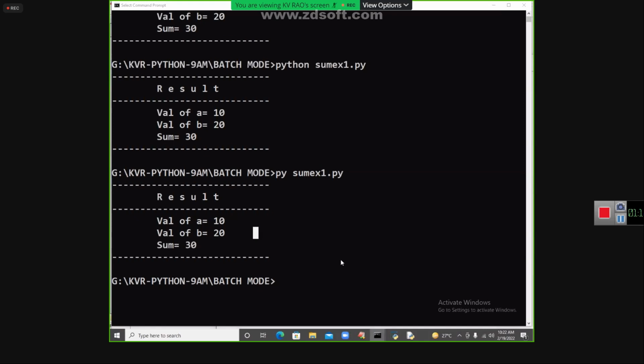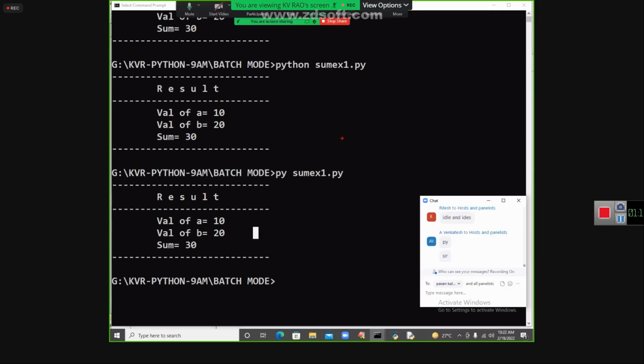So three tools are there, it seems, my dear students. Sorry to say this. Number one is Python. One more is called Py. These are the two tools available to execute your Python program. To develop the Python program, there are so many things, like PyCharm, IDLE, Jupyter Notebook.